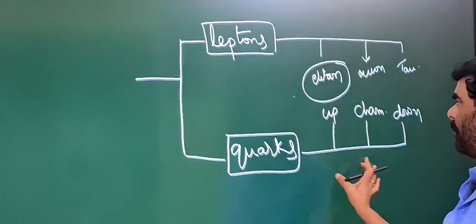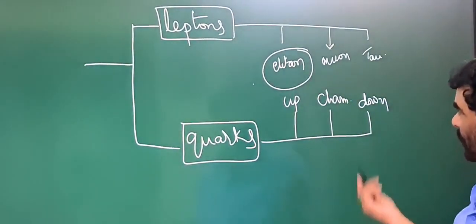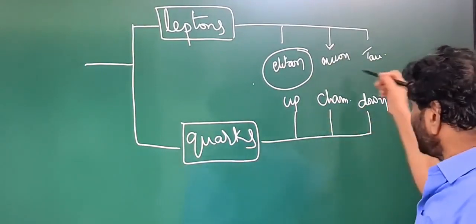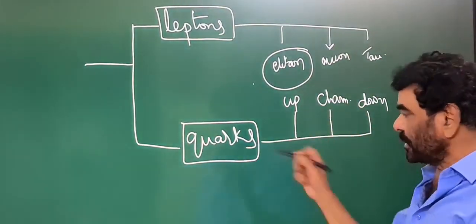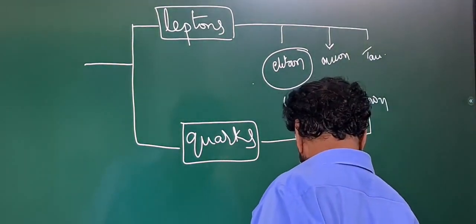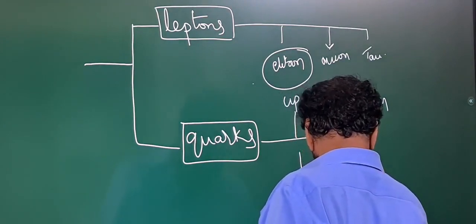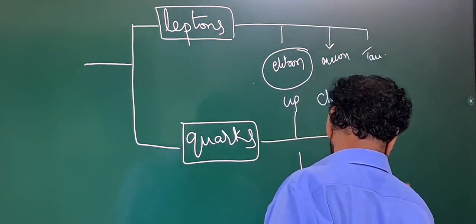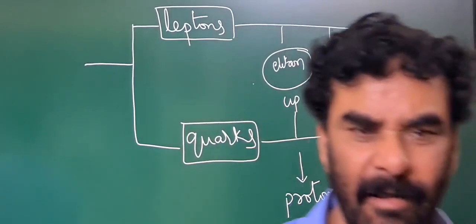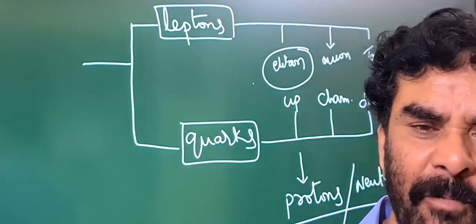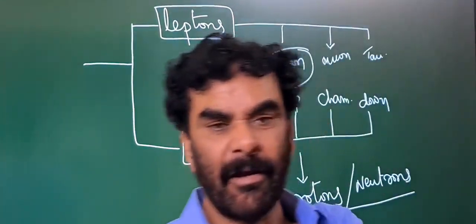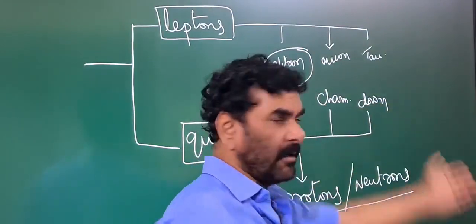The protons and neutrons are formed due to the combination of the elementary particles, the quarks. So protons and neutrons are not elementary particles, they are formed from the combination of different quarks.